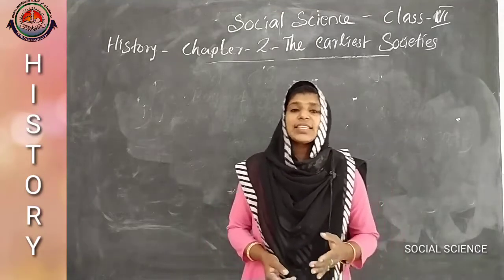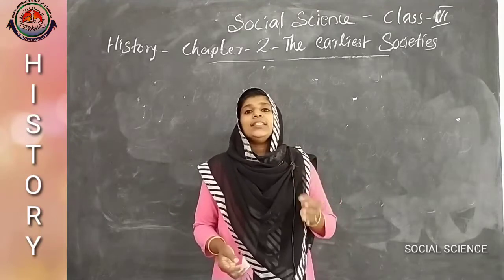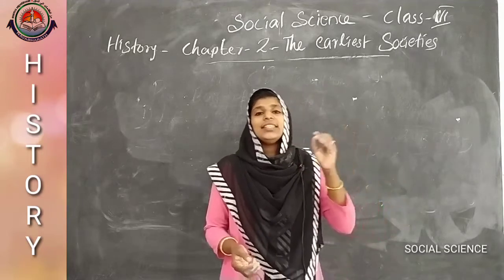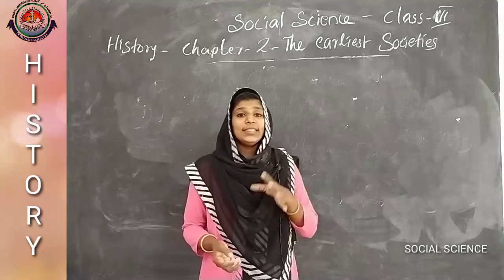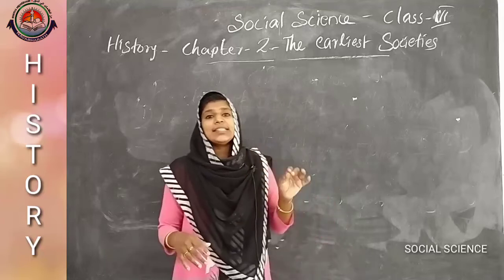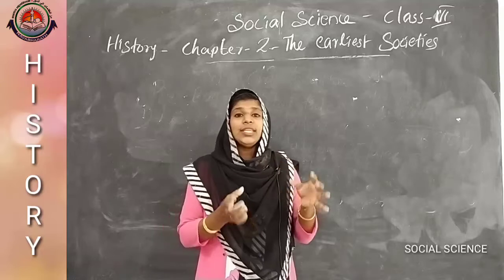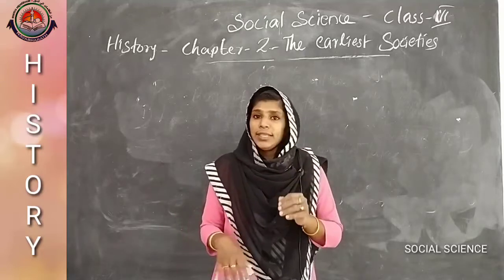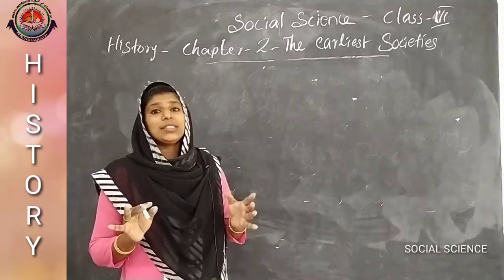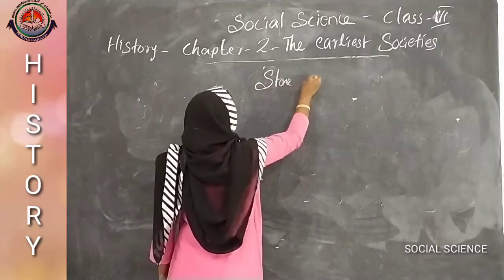In the last class we discussed evolution and the three stages. The first category is hominids, then the second is Homo erectus, and the third is Homo sapiens, which is similar to our present generation. Today we discuss the different stages, their features, and also the tools that were used in those ages. Okay. Then the topic is the Stone Age. The first age is the Stone Age.